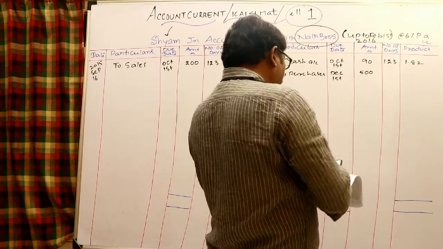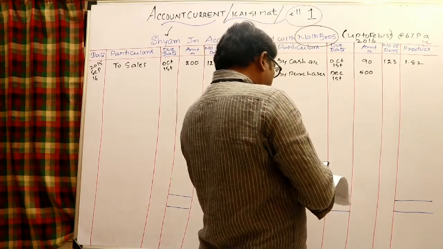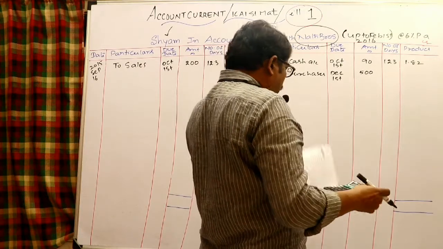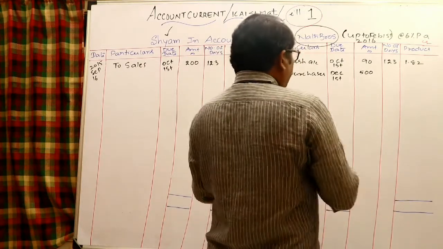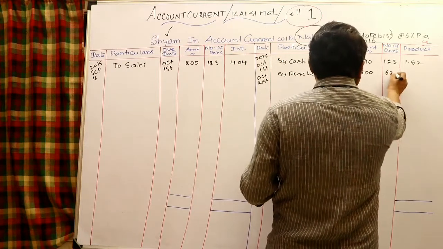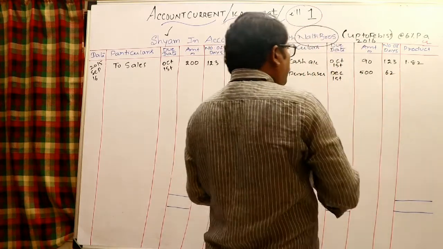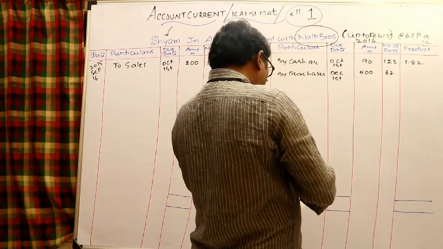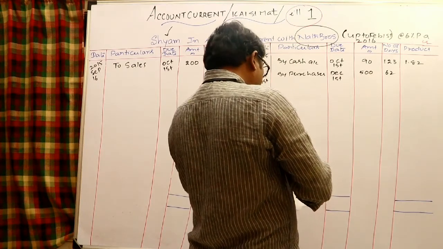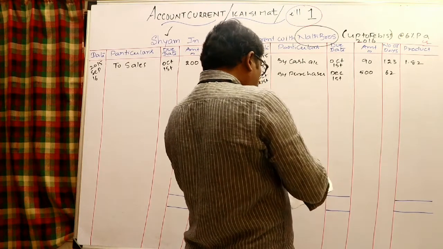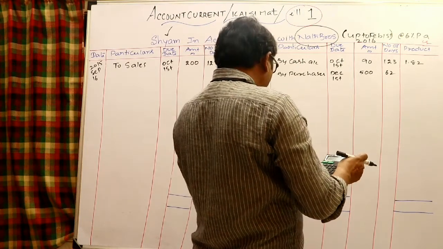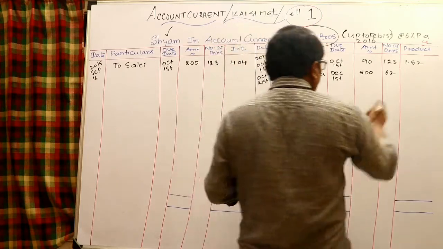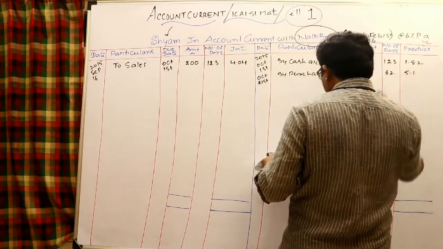In December, 30 days; January 31; February 1st. So it should be 62 days. Again amount into number of days by 365 into rate: 500 into 62 by 365 into 6% is 5.09. We may take it as 5.1.